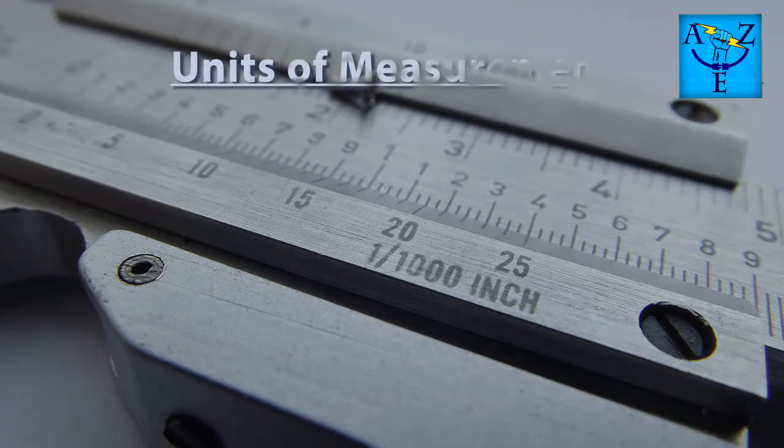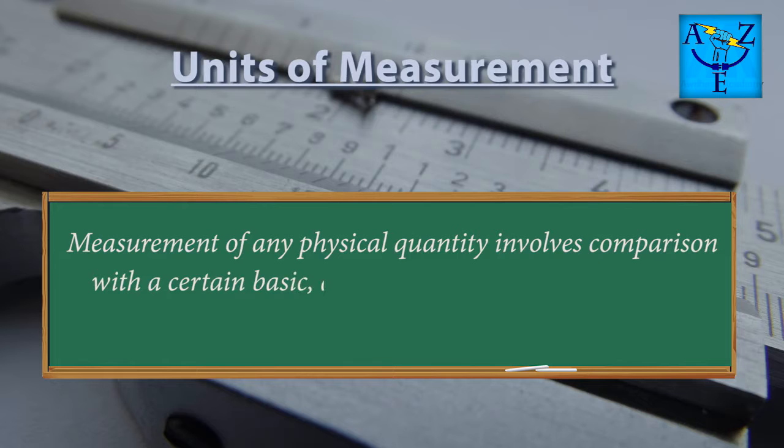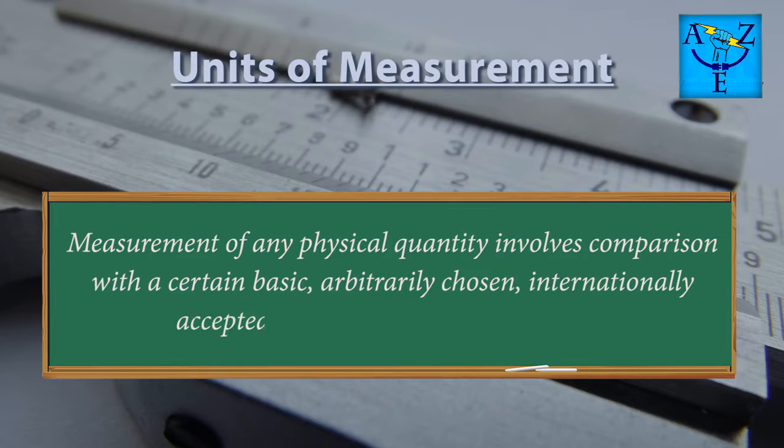So what is a unit of measurement? Measurement means when you are comparing any physical quantity, any physical entity, with an already decided international unit, and that is called measurement. Now the units can be of two types.